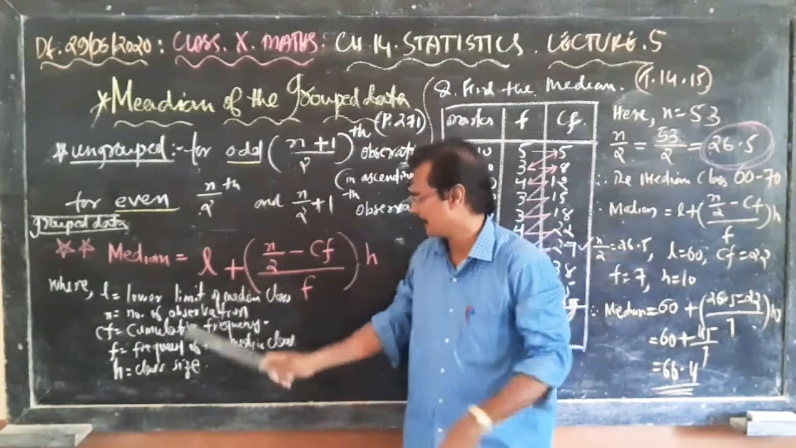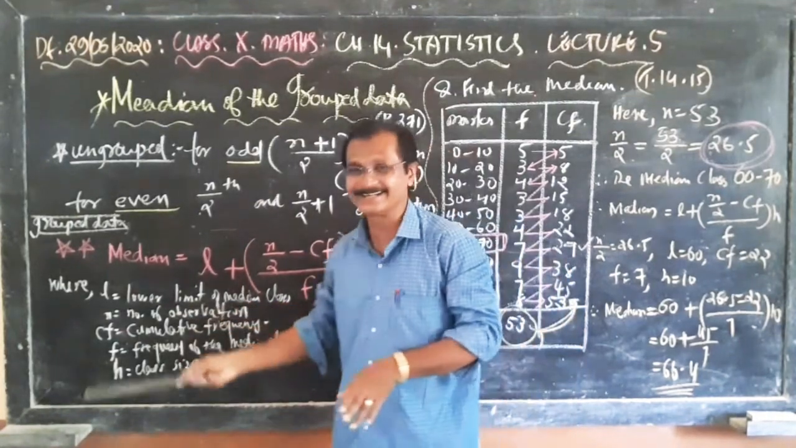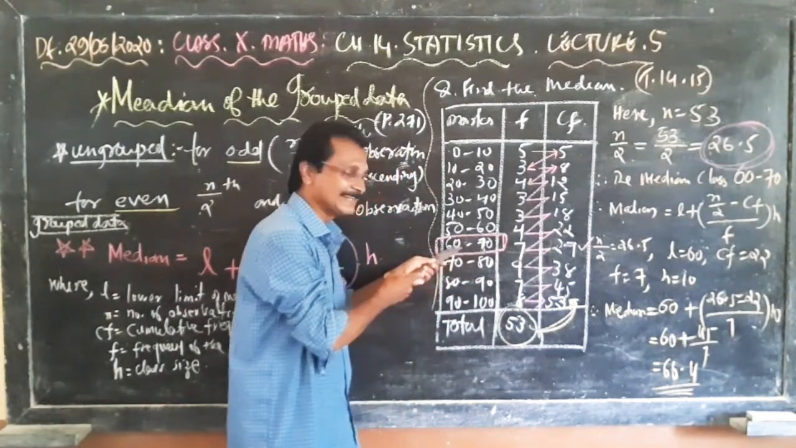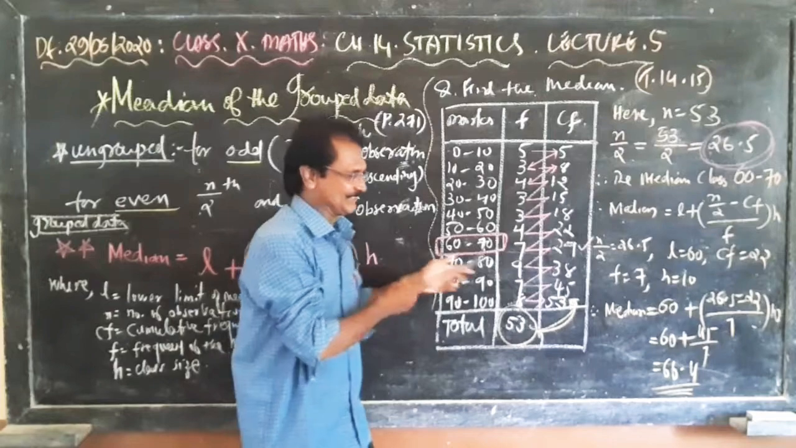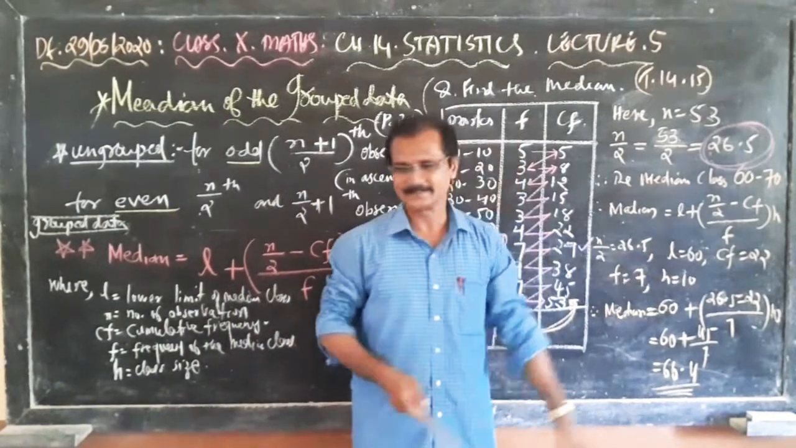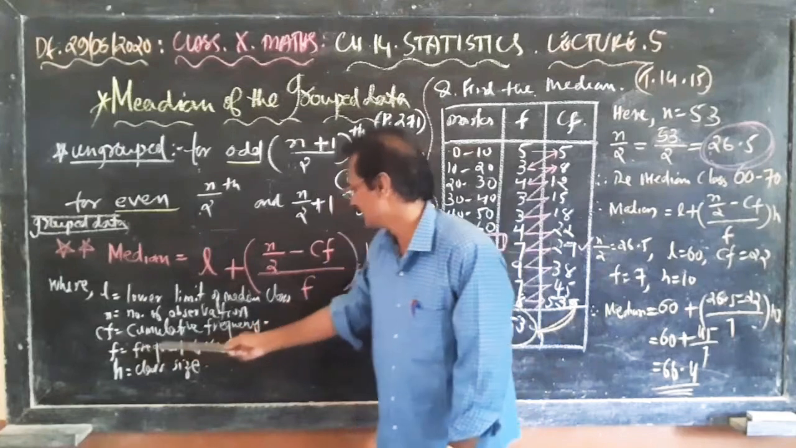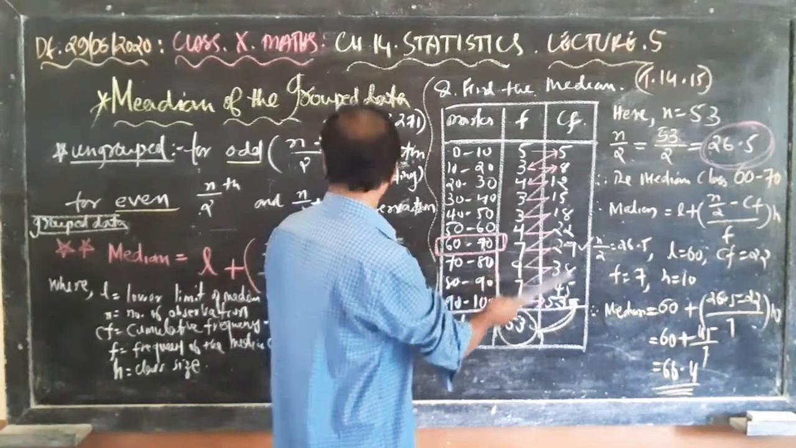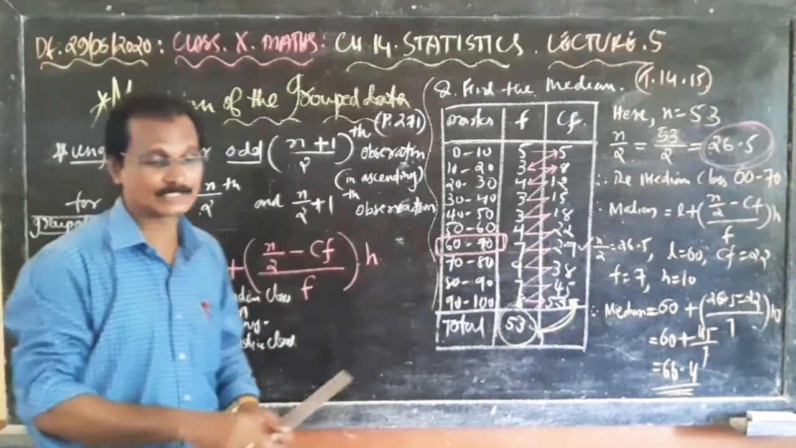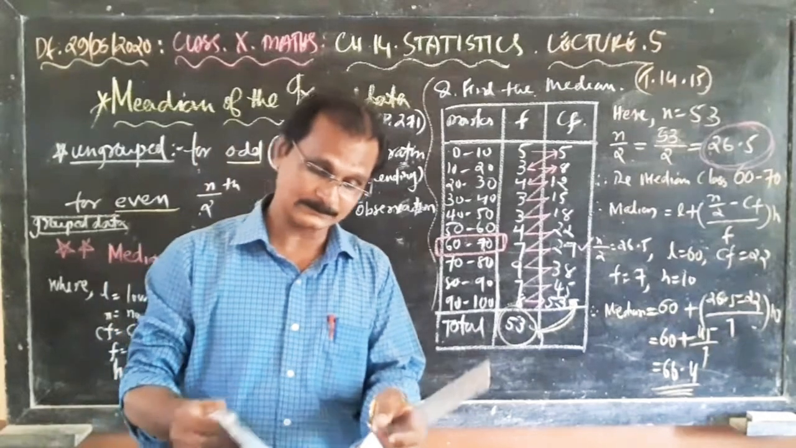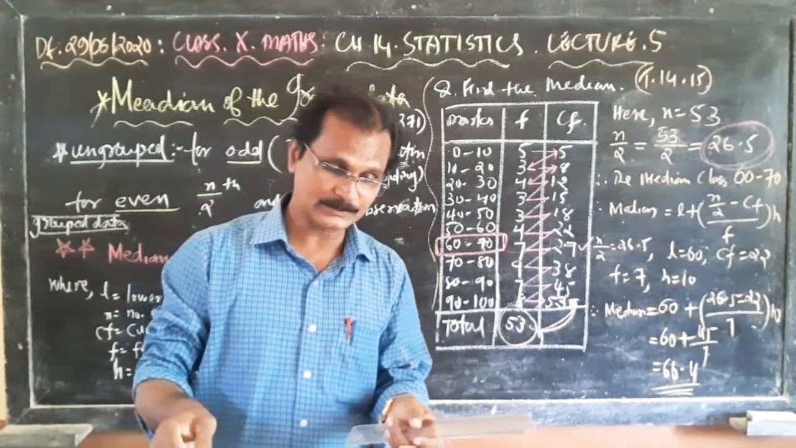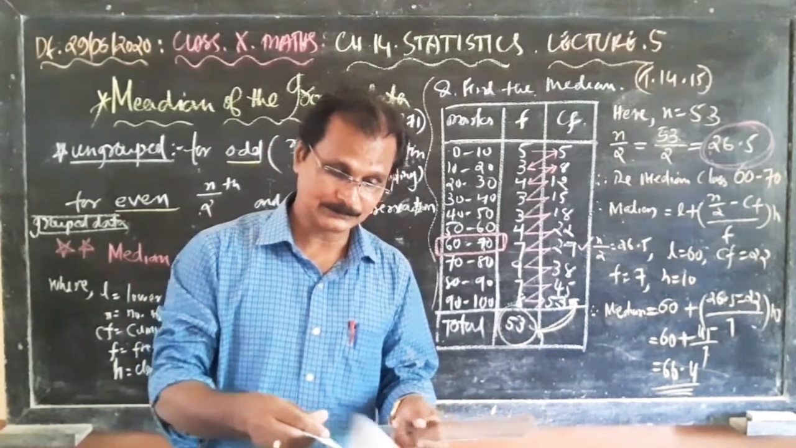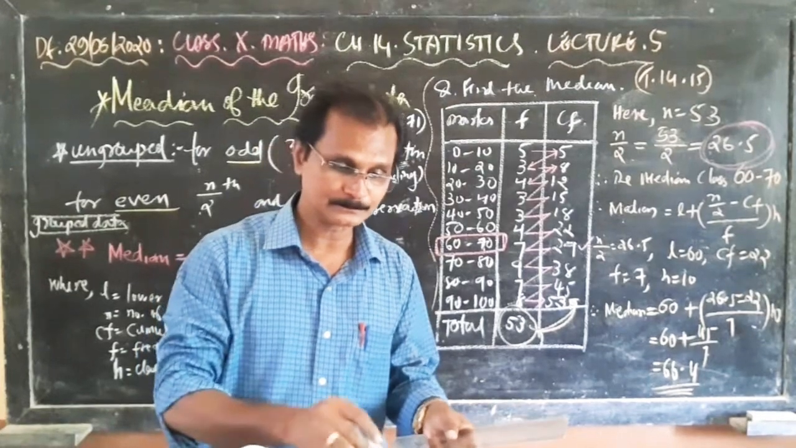L is the lower limit of the median class. The median class is 60 to 70, the lower limit is 60. So l equal to 60. Then cf, cumulative frequency, cumulative frequency of the preceding class. Cumulative frequency of the page number 271.